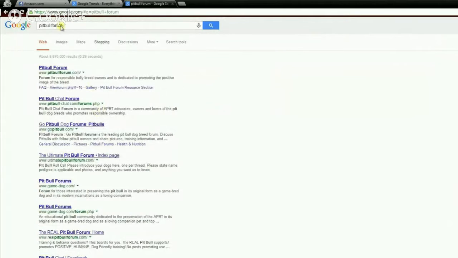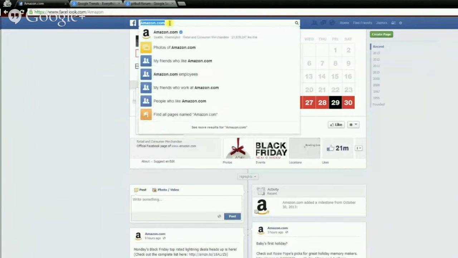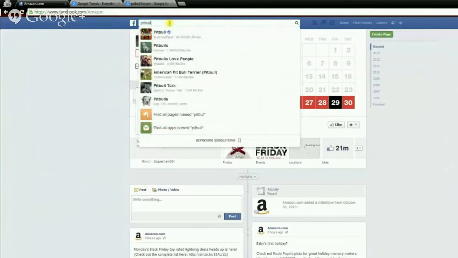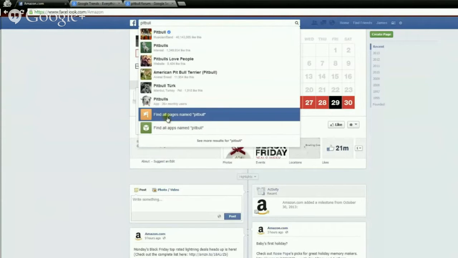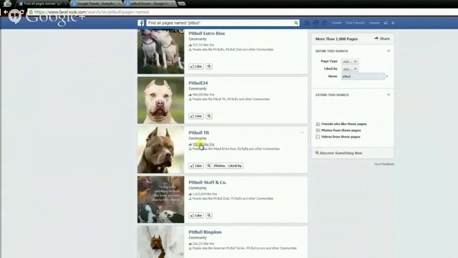But there's one more thing we can check to make sure. If we head over to Facebook, up here in the search bar, we're going to type in pit bull and see if there are related pages with a lot of fans. So we click on Find All Pages named Pit Bull, and here we can see all the pages related to pit bulls. And we can see here 727,000 likes, 468,000 likes, 330,000 likes.